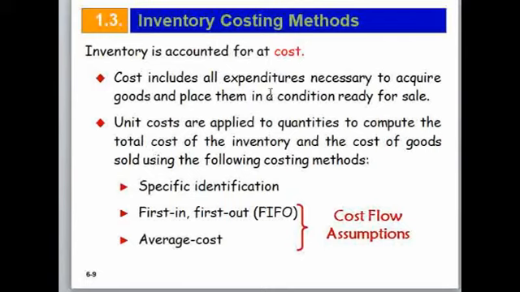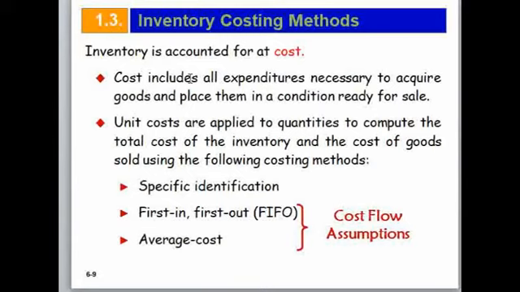inventory. But when it comes to FOB shipping point from the seller, when purchasing inventory under FOB shipping point, we include the cost. But if the merchandise company, after purchasing inventory, distributes to the customer, the selling cost incurred by the merchandiser is not included in the cost of inventory. Rather, that is selling expense or merchandising expense or advertising expense, whatever. So it is not included under the cost of inventory. Rather, the cost of inventory is all expenditure necessary to place goods in a condition ready for use.